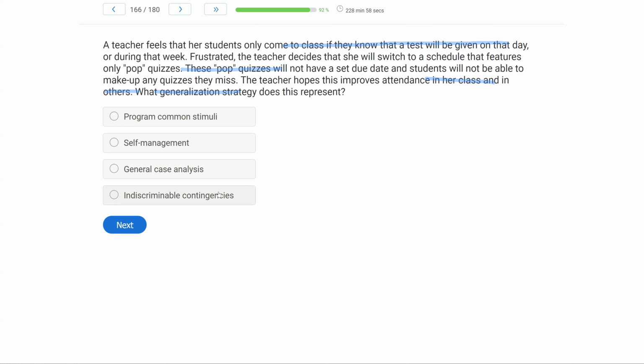D, indiscriminable contingencies. This is what it resembles most, right? Because with indiscriminable contingencies, we never know when the consequence is available. And in this case, the students don't know when those quizzes are going to be available. So the generalization strategy this most represents is D, indiscriminable contingencies.